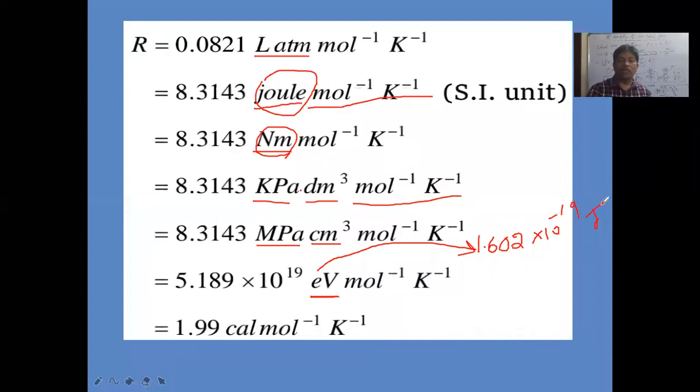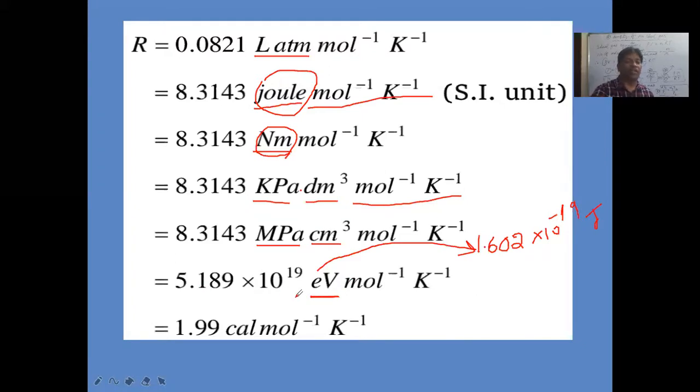So 1 electron volt is equal to 1.602 into 10 power minus 19 joules. We already have 8.314 joules, which we have to convert into electron volts. If 1.6 into 10 power minus 19 joules equals 1 electron volt, then 8.314 joules equals how many electron volts? That way we get this value.